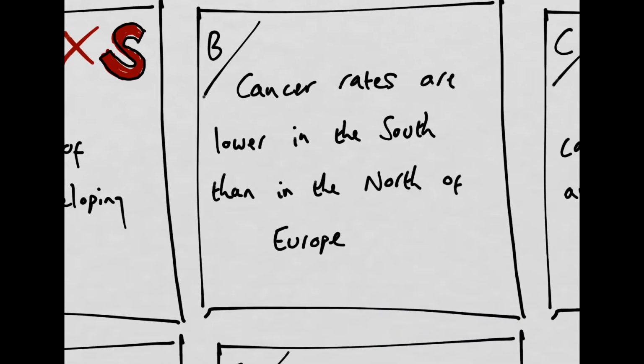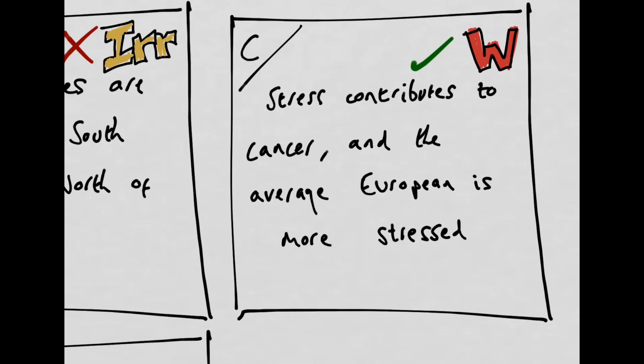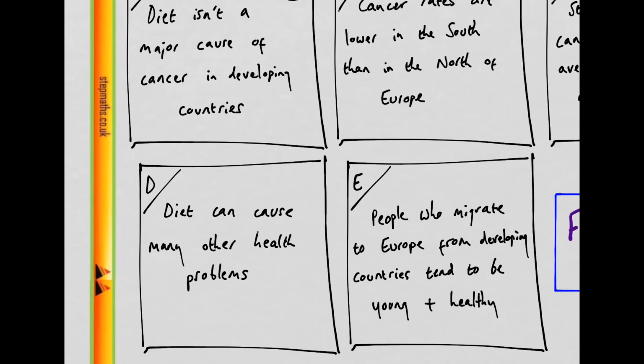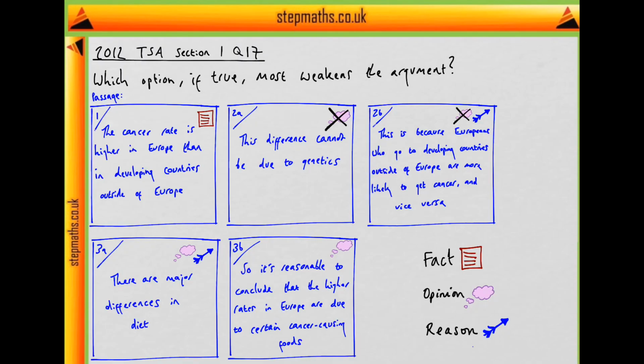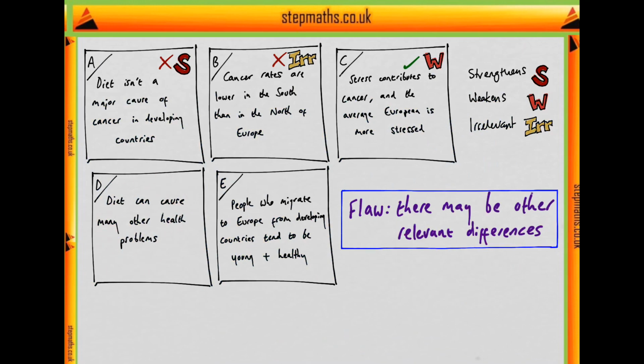What about option B? Well, this says that cancer rates are lower in the south of Europe than in the north of Europe. Now, this is irrelevant if we don't know the difference in diet between the north and the south, and that's if there is a difference. We can't infer anything from this about whether the difference in cancer rates between non-European developing countries and European countries is due to difference in diet. Now looking at option D. Option D says that diet can cause many other health problems besides cancer. Well, if we look back at the passage, we'll recall that the author isn't interested with any health problem but cancer. And so the link between diet and other health problems isn't relevant to the argument.